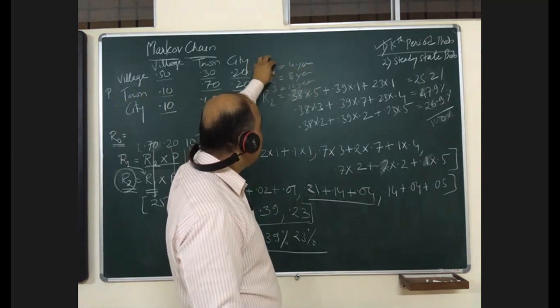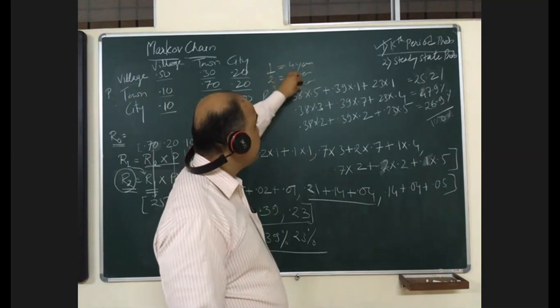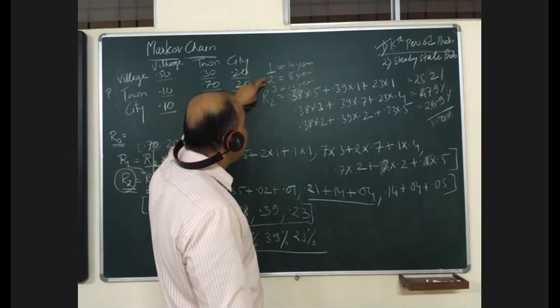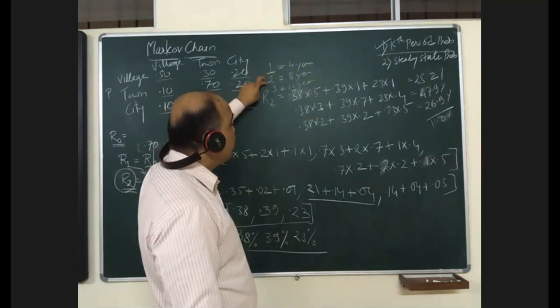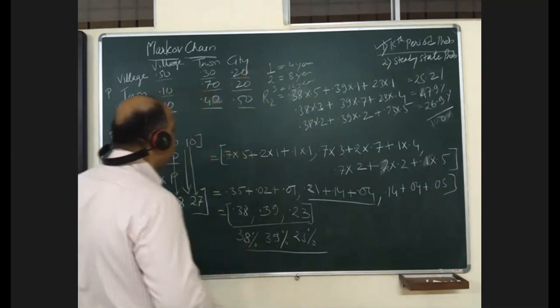If they ask you after 2 periods, it means R1, R2. If after 3 periods, R1, R2 and R3.